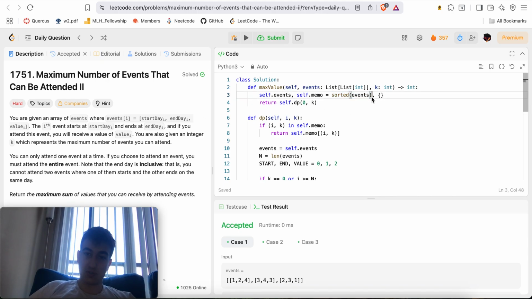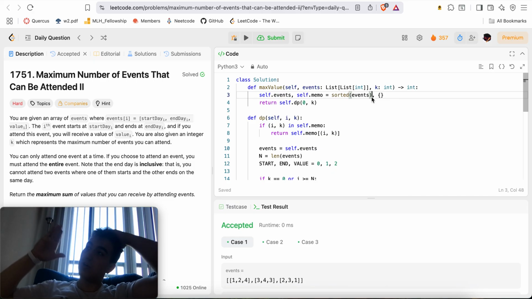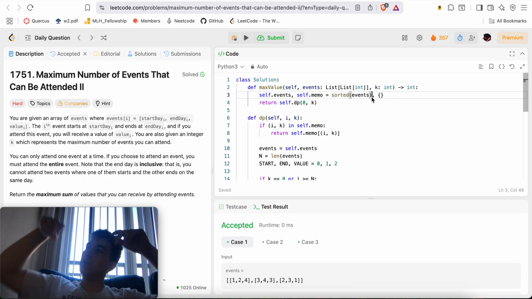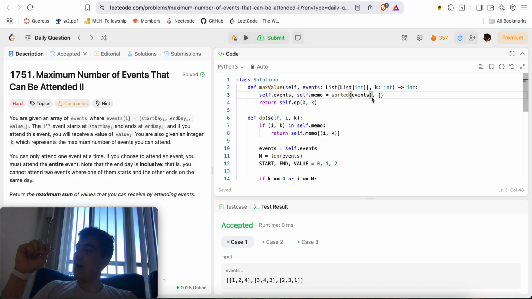The very first thing that I did was sort all the events by their start times so that I have them in essentially linear fashion. Because the idea is I'm going to go through all the events from left to right, and for each event there are 2 cases: either I keep the current event or I don't keep the current event. Which is why I immediately thought of dynamic programming.